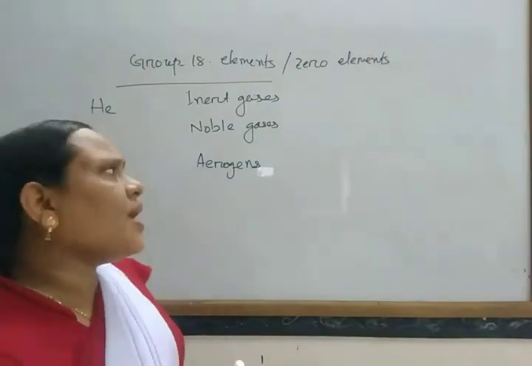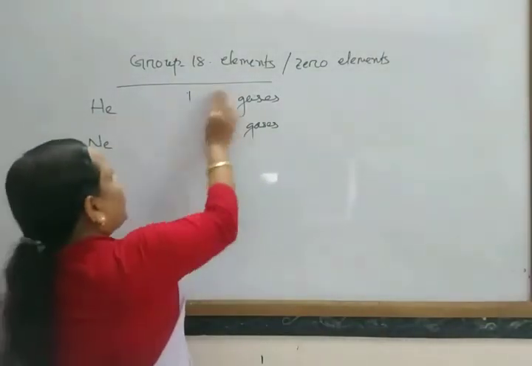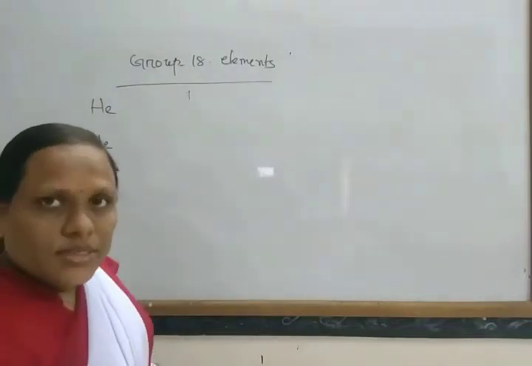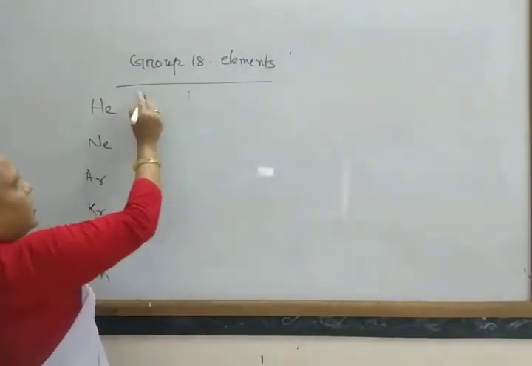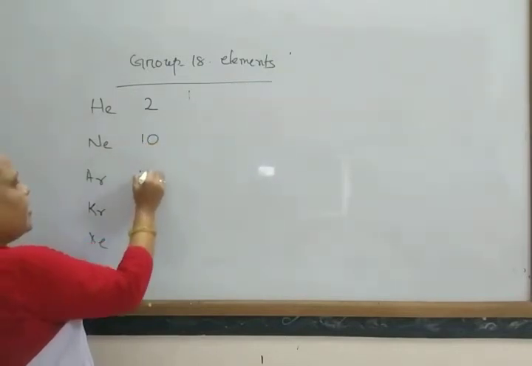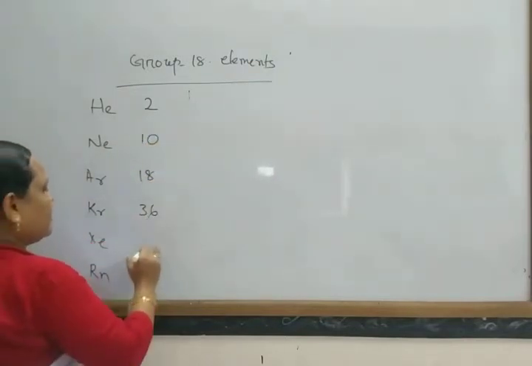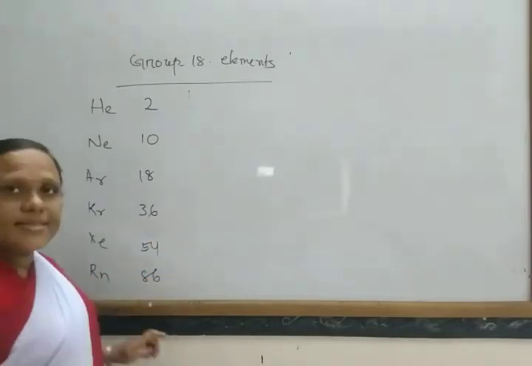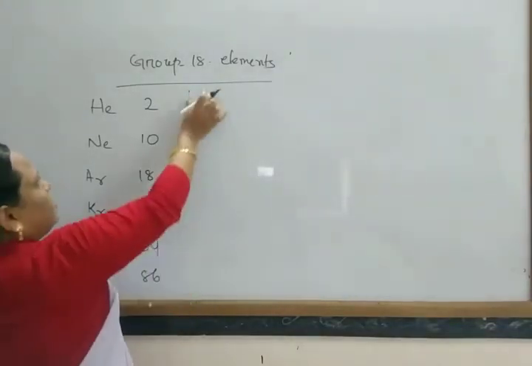Next, do you know the atomic numbers of these elements? Helium is 2, neon is 10, then 18, 36, 54 and 86. These are their atomic numbers.